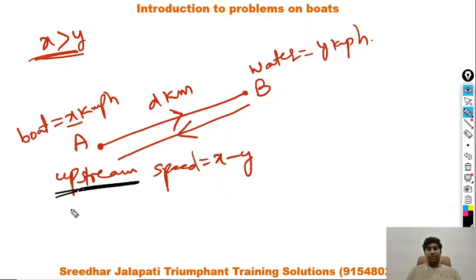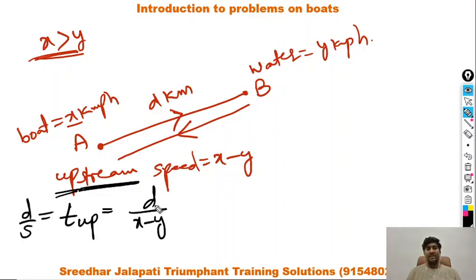Therefore, the time taken to reach B, that is the time taken for this upstream journey, is d by (x minus y), because normally time is distance by speed. So that is d by (x minus y), where, as I said in our notation, x is boat speed and y is water speed.